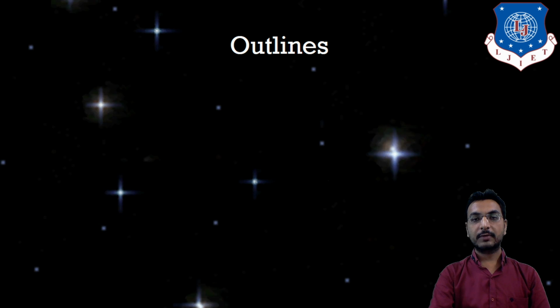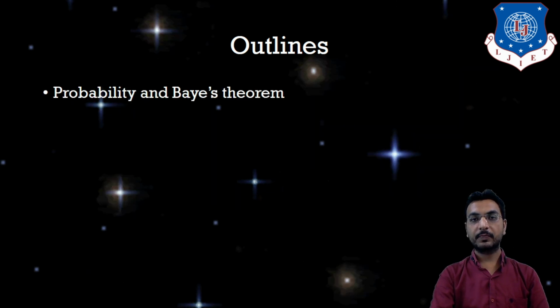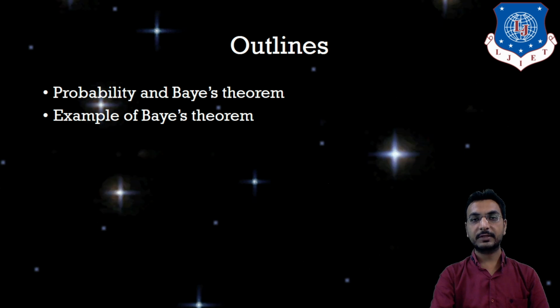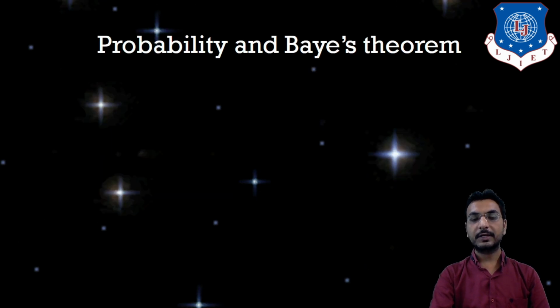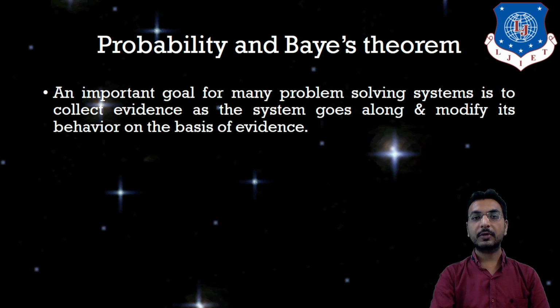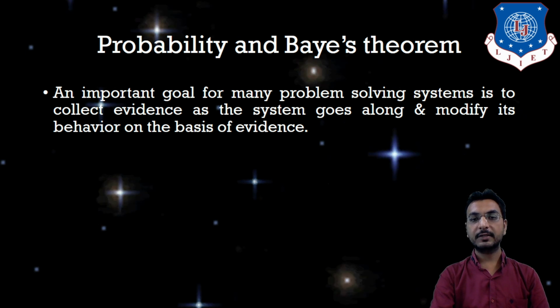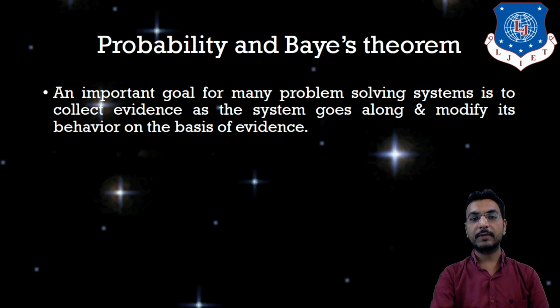Today we are going to cover two topics. The first one is Probability and Bayes Theorem and the second is Example of Bayes Theorem. So let us start with the first topic, that is Probability and Bayes Theorem. An important goal for many problem solving systems is to collect evidence as the system goes along and modify its behavior on the basis of evidence.